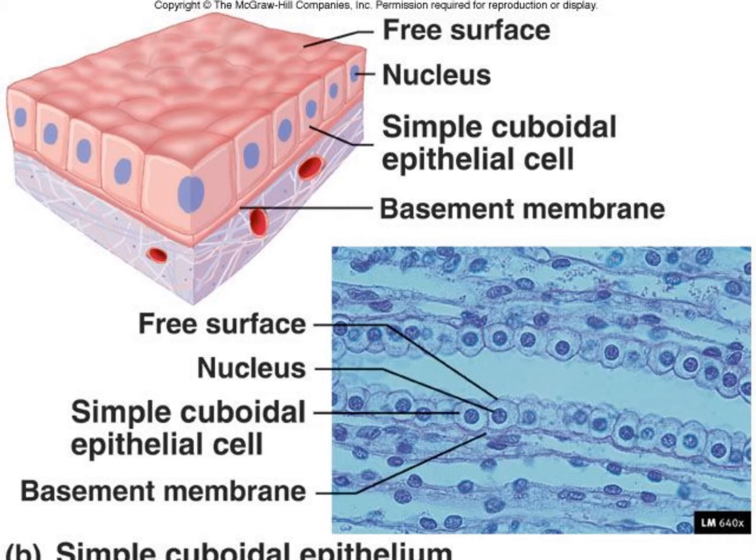It is also found in the intestine and the tubular part of the nephron, kidney tubules, as microvilli that increase the absorptive surface area. Their main function is secretion and absorption.